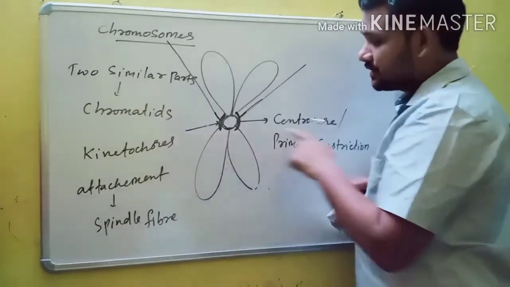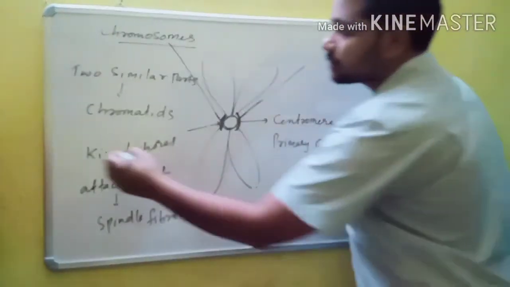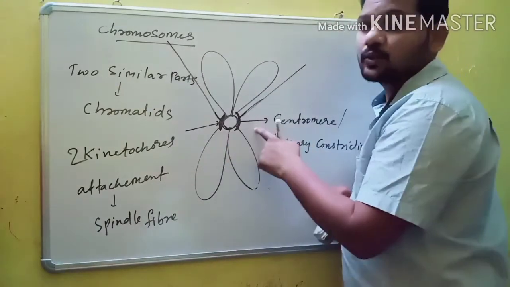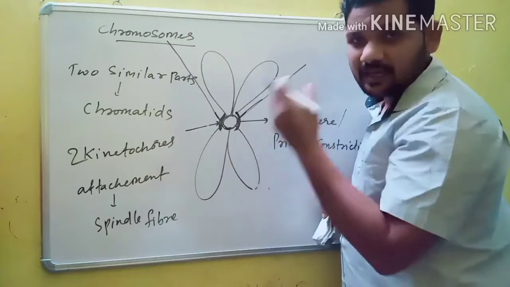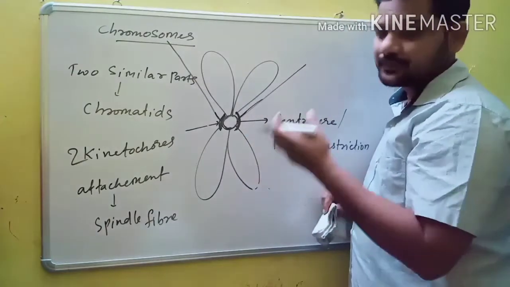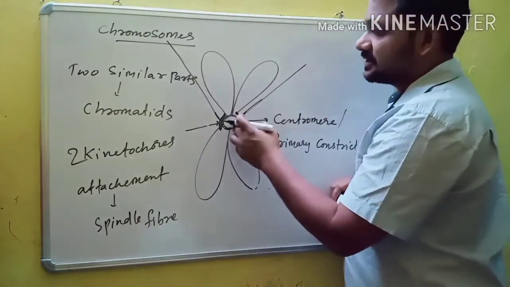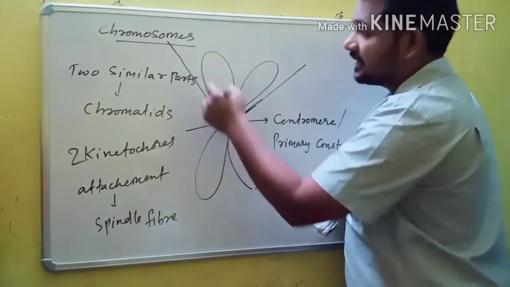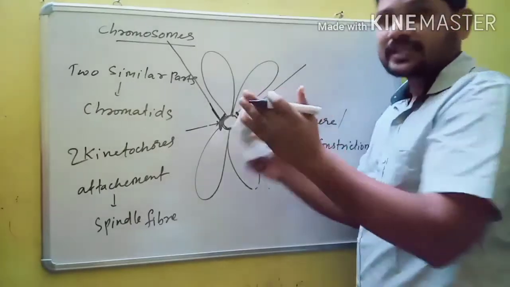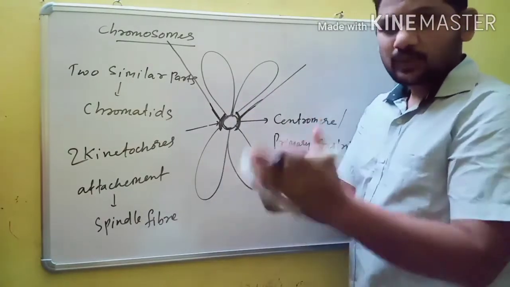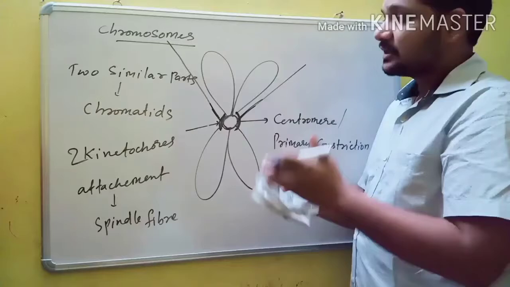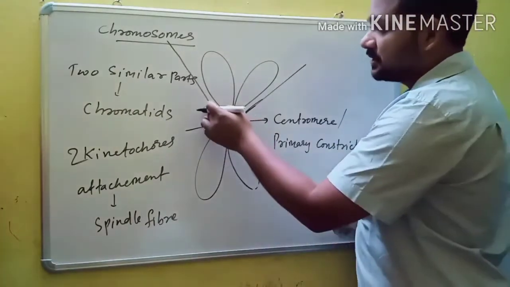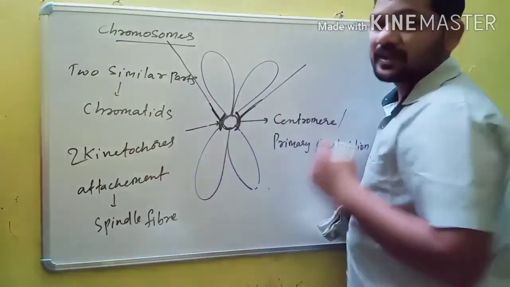Each centromere has two kinetochores. This is a very important point. What are kinetochores? The proteinaceous peripheral structures of the centromere are called kinetochores. Kinetochores provide the attachment site for spindle fibers during cell division. During cell division, one cell divides into two cells. For that, chromosomes must undergo division, so the spindle fibers are attached at the place of kinetochores.